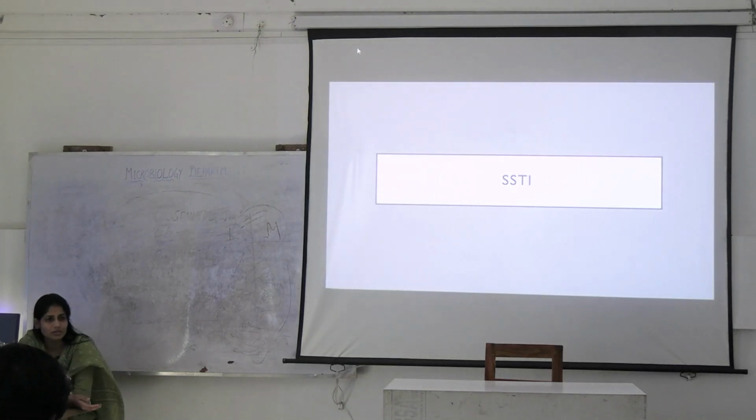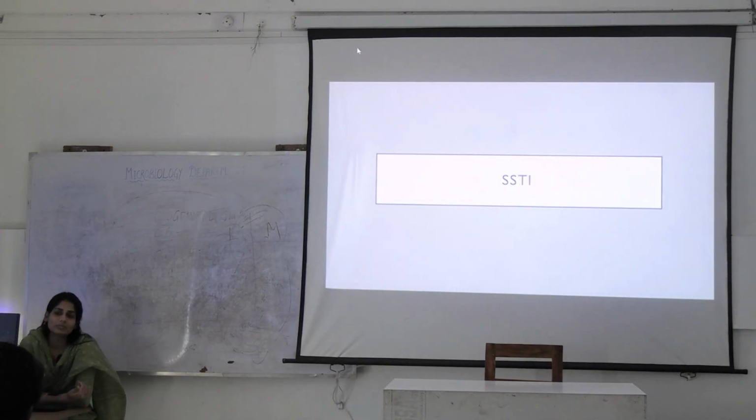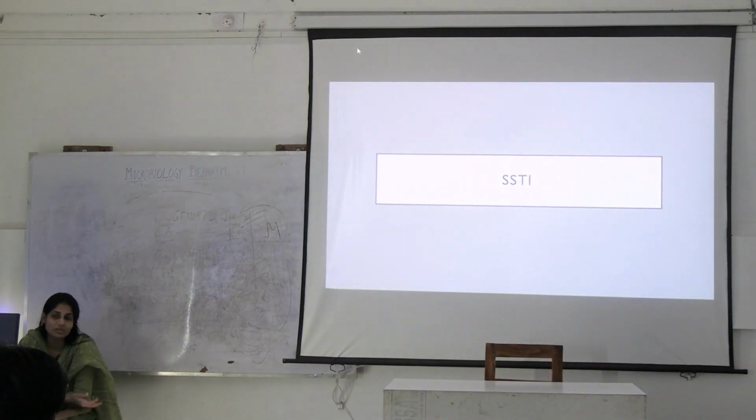So these are all skin and soft tissue infections which can present themselves as superficial infections, or some can present themselves as a deep-seated infection, which can also include superficial skin and subcutaneous layers, right?